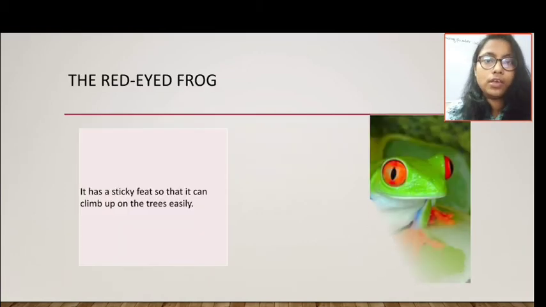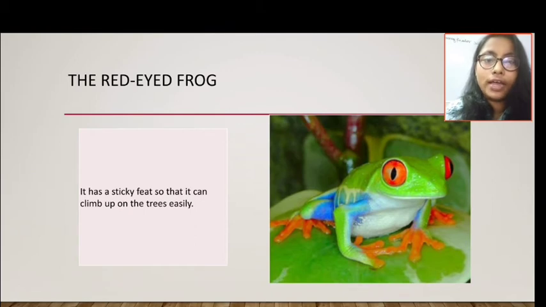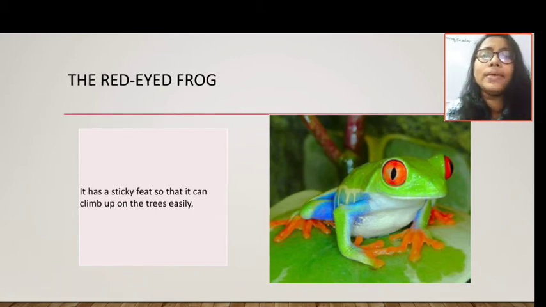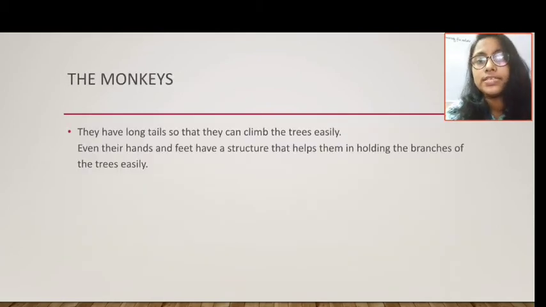So let's see. This is the red-eyed frog. Red-eyed frog, because they have red eyes, and their feet have some sticky substances so that they can climb up easily on the trees or on the bark of the trees. So this is one of the adaptations. Next we will see the monkey.